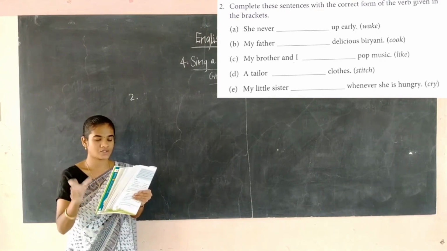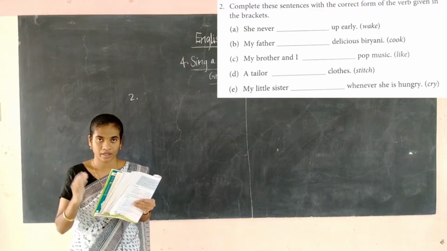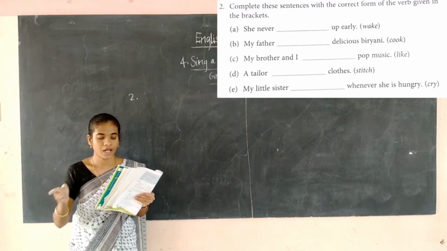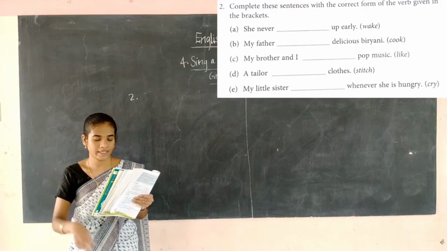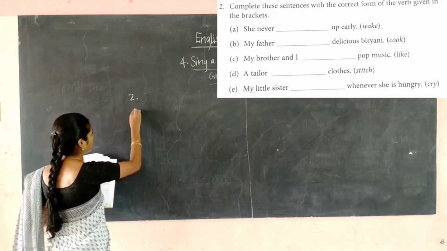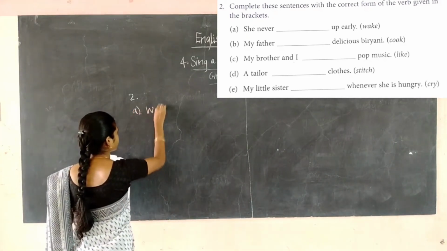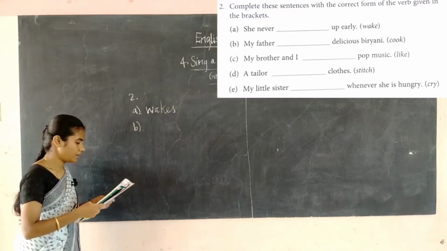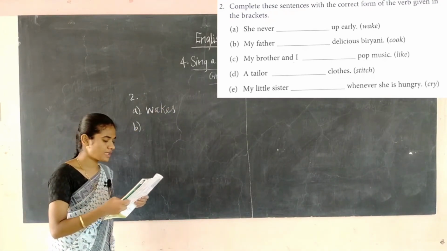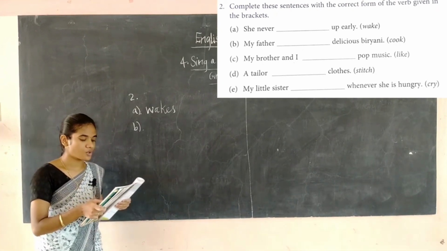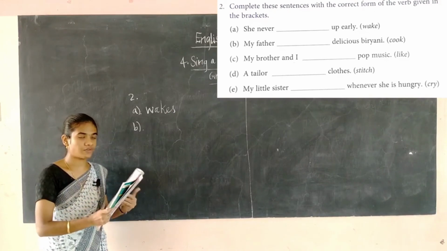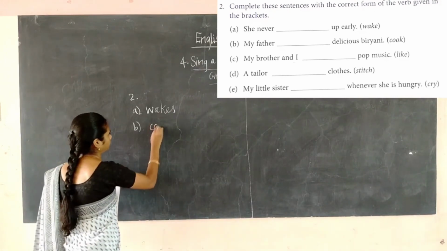So here she is the subject, so you have to add s or es to the verb. Wakes. She wakes. Then, my father dash delicious biryani. The verb is cook. My father is a singular one, so I have to write cooks.